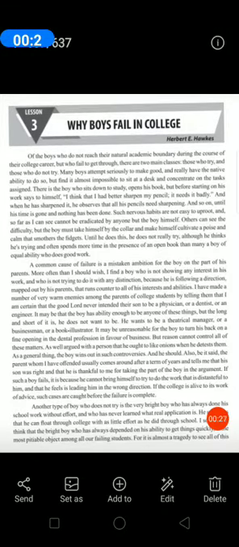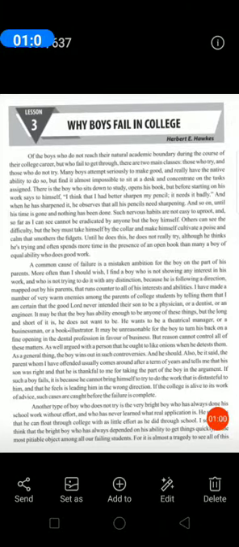Famous or renowned American educationist. In this chapter, he has beautifully analyzed the different reasons or causes why the boys fail in college. He divides the students, especially the failing students, into two categories. First is the category of those students who try to pass or to get through, but they fail. And the other category of the failing students is those students who do not try at all.